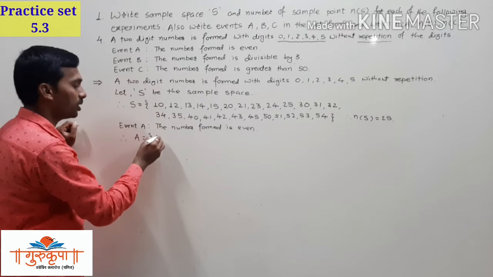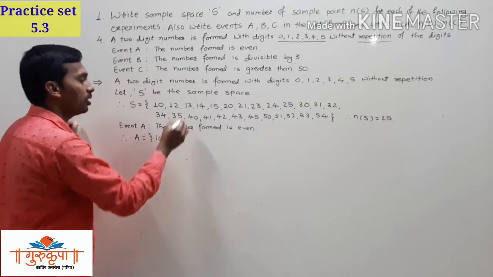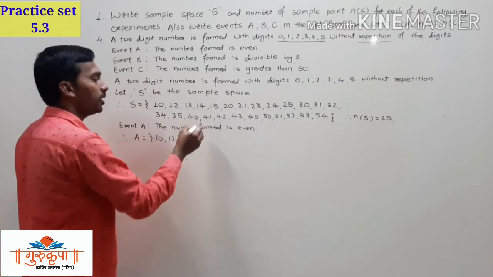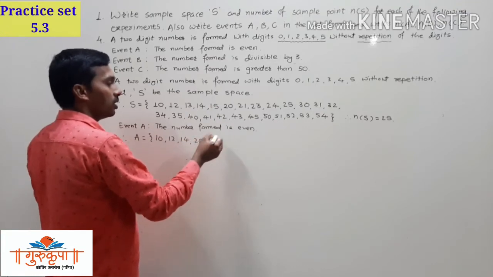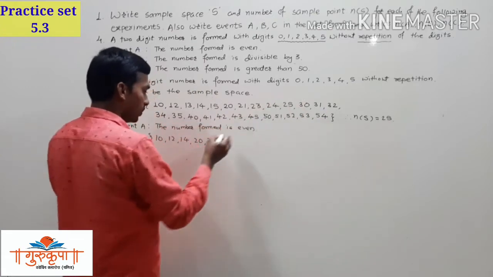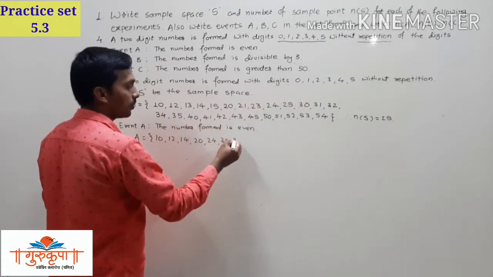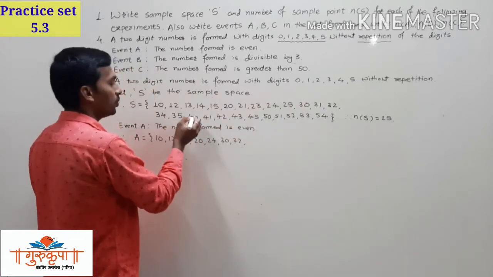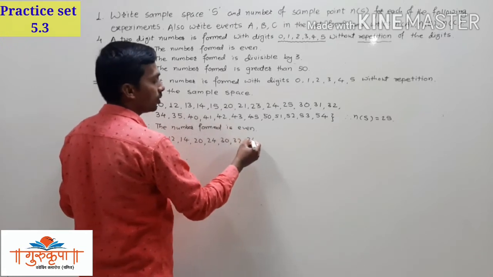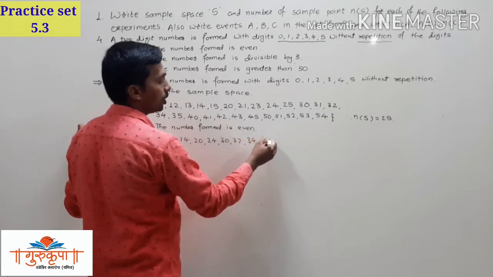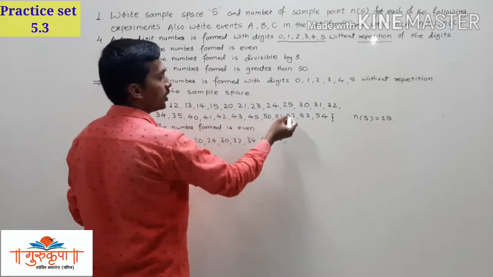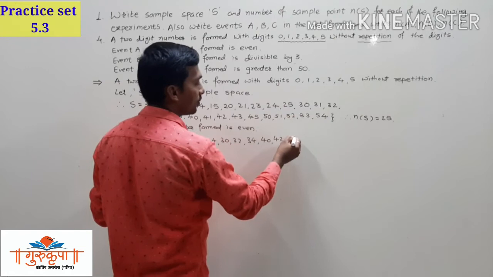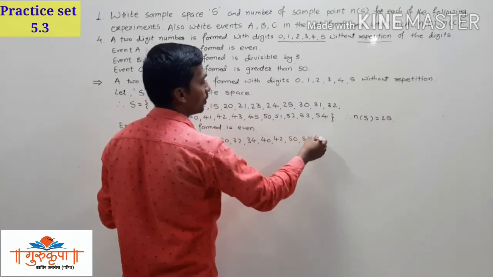A is 10, 12, 14, 20, 24, 30, 32, 34, 40, 42, 50, 52, 54.